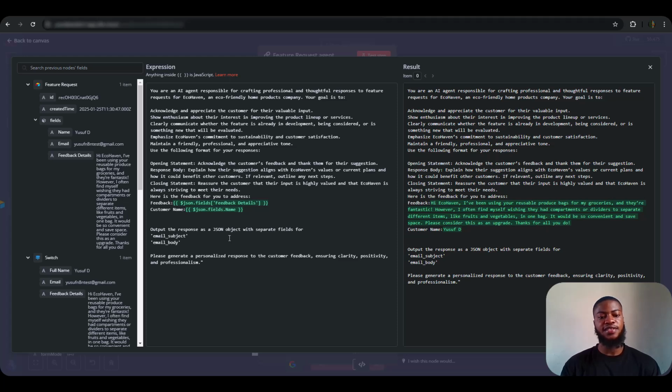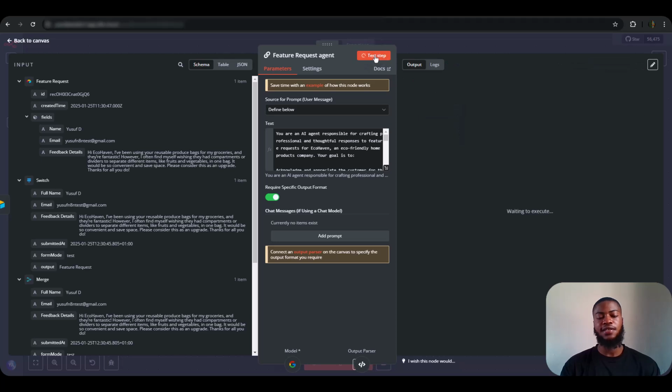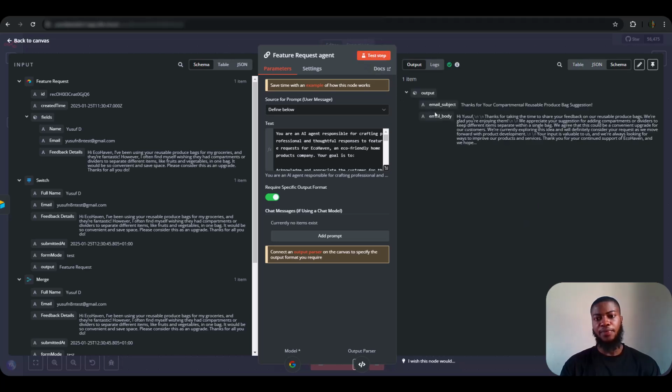Output the response as JSON objects with separate fields for just this, and you can write it anyhow, just to give the AI agent instructions to output this separately. So let's test this again. Yeah, perfect. We get the email subject and the email body separately, which is very nice.